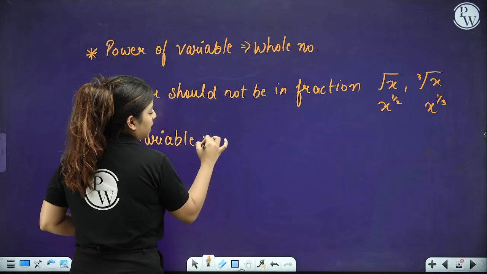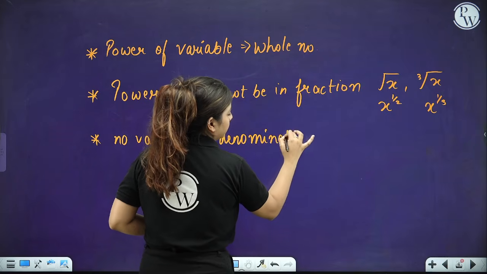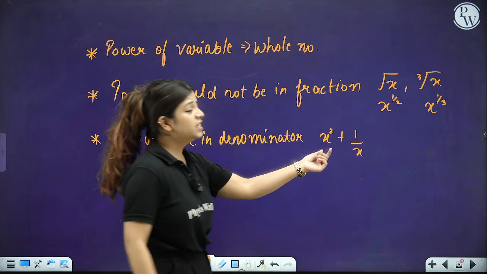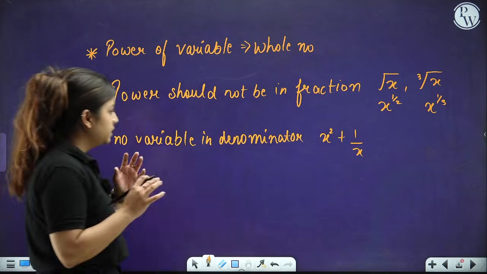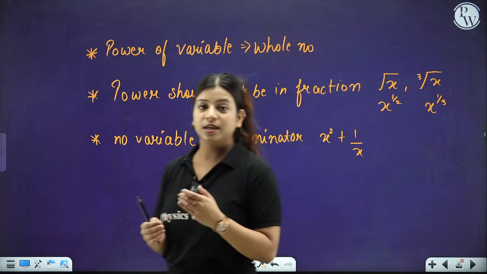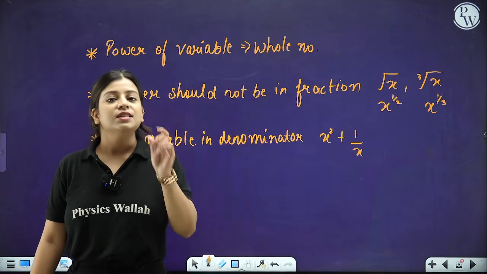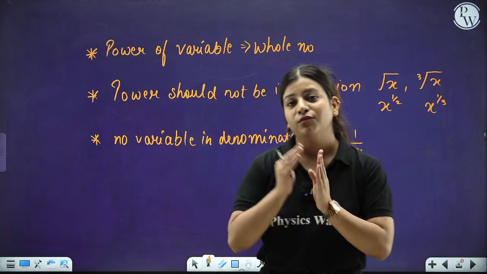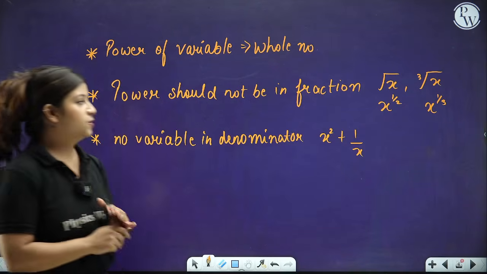The third and the most important thing that we have is that no variable should be in the denominator. There should be no variable in the denominator. Now, what does that mean? For example, x square plus 1 by x. This is not a polynomial, right? So when we talk about polynomials, we say that no variable is in the denominator. If x square plus 1 by x square is there, as you can see that x is in the denominator, that means this is not a polynomial. So just keep these three things in your mind while you look at any expression to check whether it is a polynomial or not.